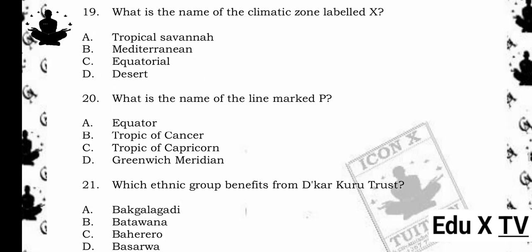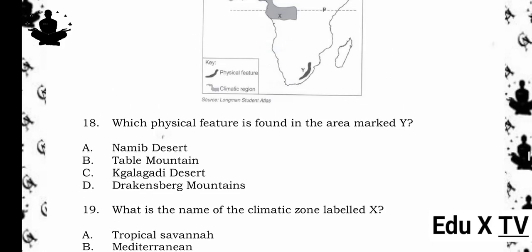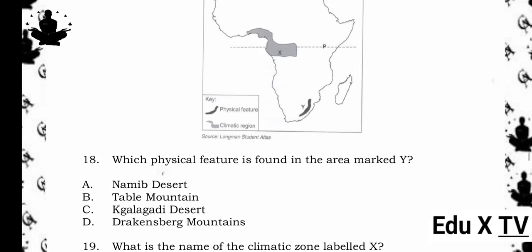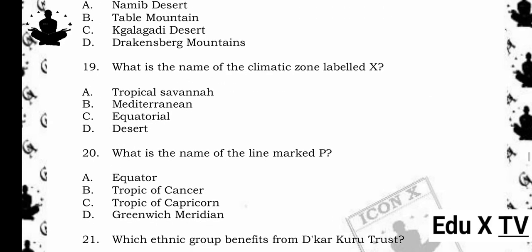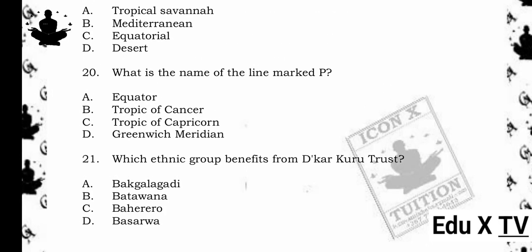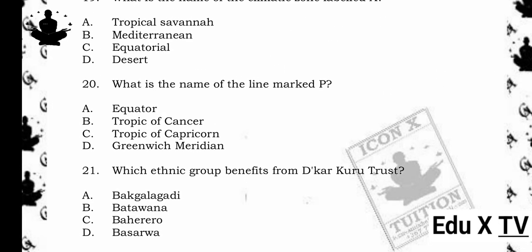20. What is the name of the line marked P? A. Equator. B. Tropic of Cancer. C. Tropic of Capricorn. D. Greenwich Meridian. The answer is A. Equator. Reason being, line P cuts across the center of Africa horizontally. This is the equator, which is the 0 degrees line of latitude dividing the Earth into northern and southern hemispheres.